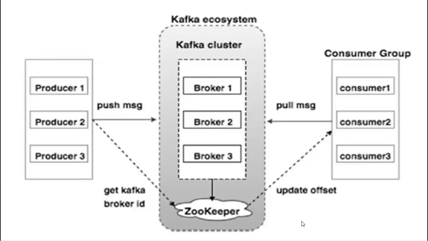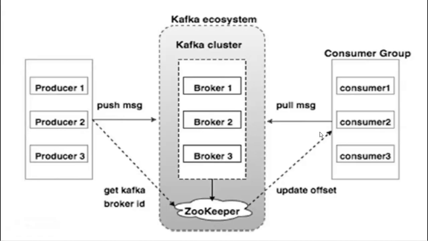So what happens here? The producer sends a message request to a Kafka broker. After the Kafka broker, the request goes to the topic. The topic is further divided into partitions. Then the message is sent to the consumer, which will consume the topic.